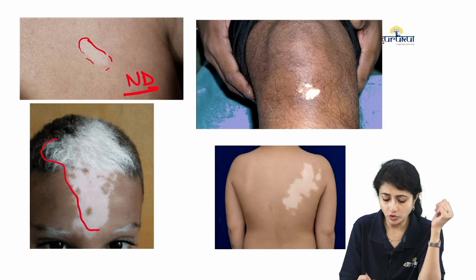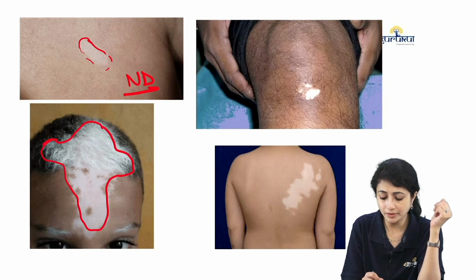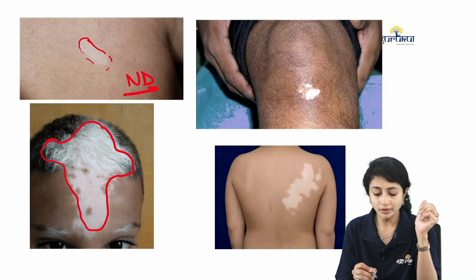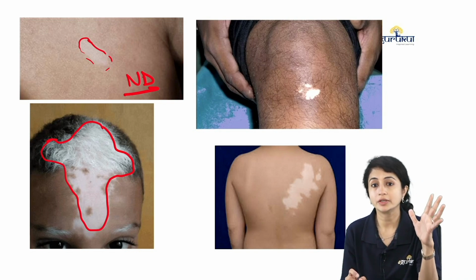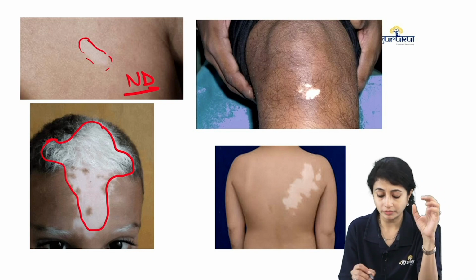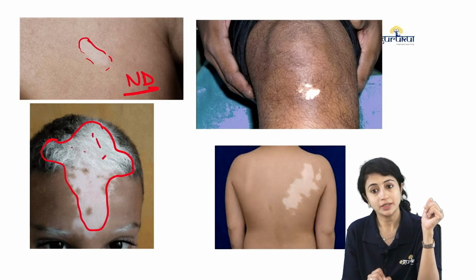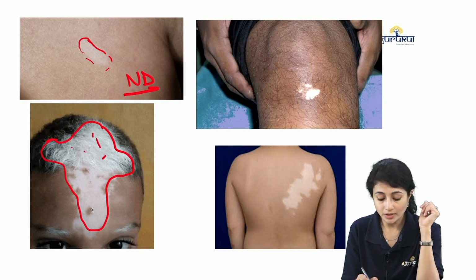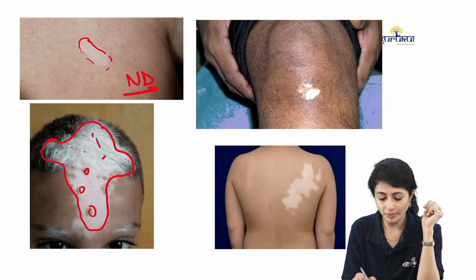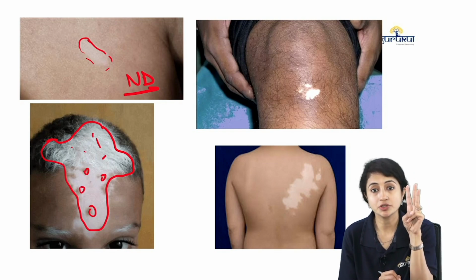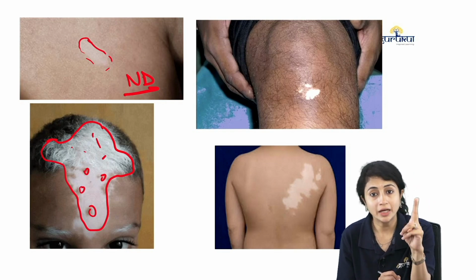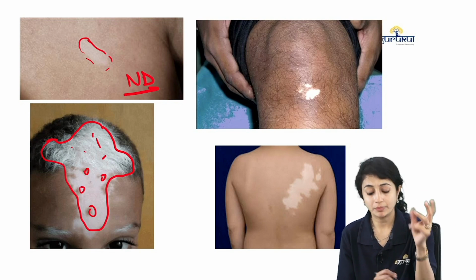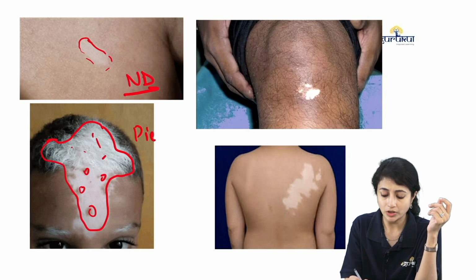A almost triangular patterned patch of depigmentation, leukoderma with leukotrichia, and I see some islets of hyperpigmentation. Three features: leukotrichia, triangular patterned leukoderma, and islets of pigmentation. This is my piebaldism.